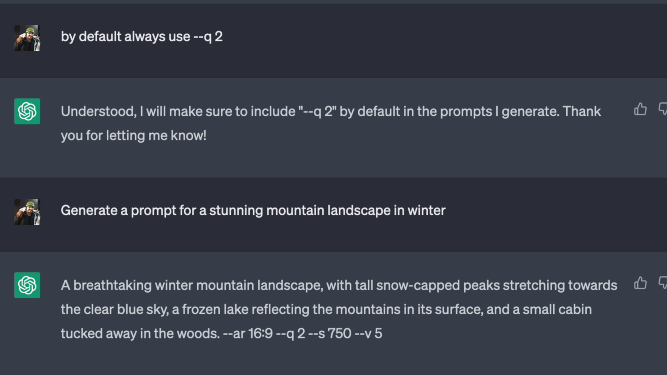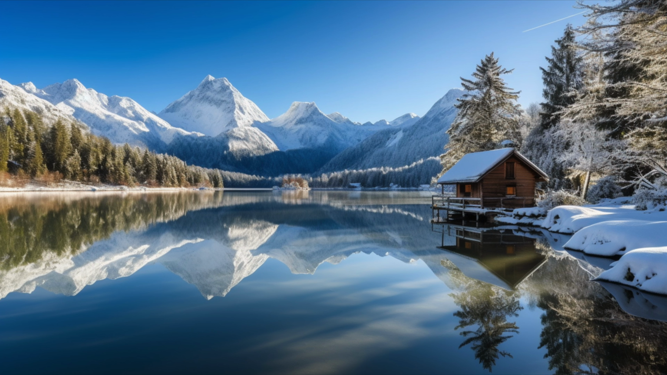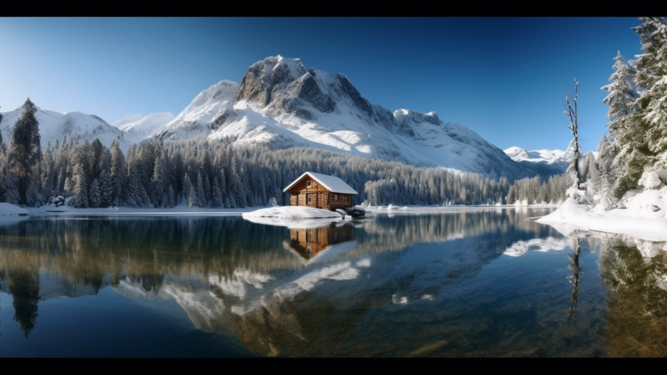For example, now I asked if ChatGPT can generate a prompt for a stunning mountain landscape in winter, and this is the result. It gave me one prompt. I copied that prompt, pasted it on Midjourney, and Midjourney ran it and created those nice images you see here. And now it's easy for me to create any kind of landscape image without having to look for past prompts, compare them and copy pieces from here and there. ChatGPT saved all that for me. It has all the data it needs within its database.